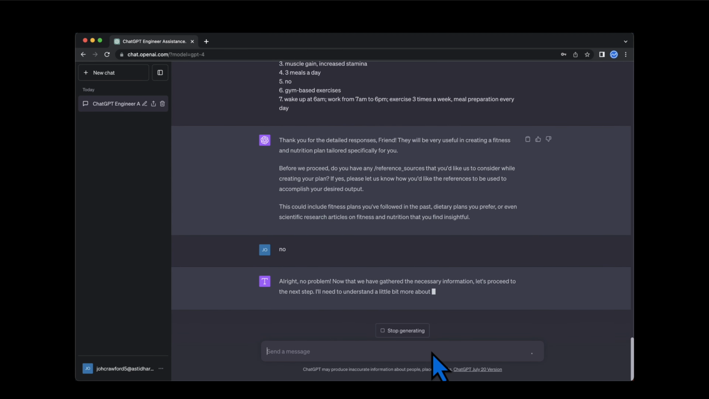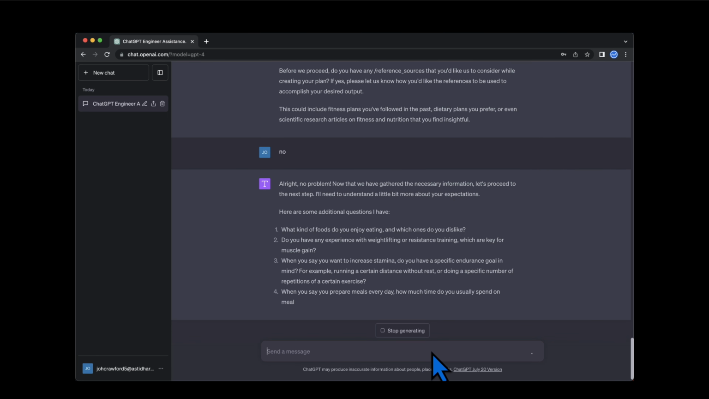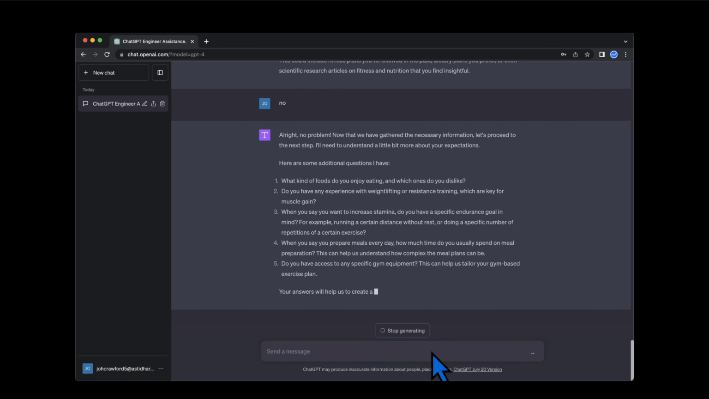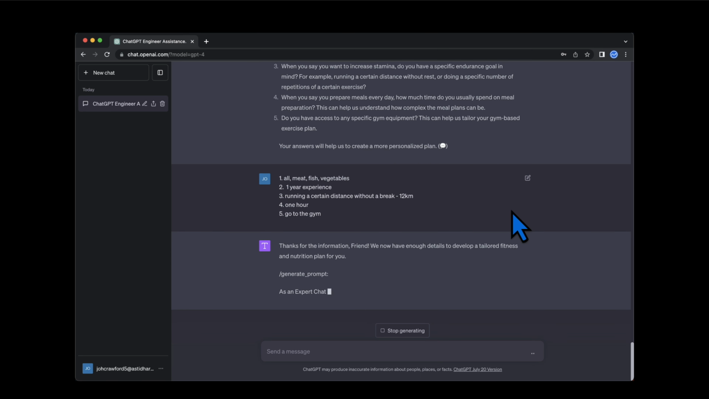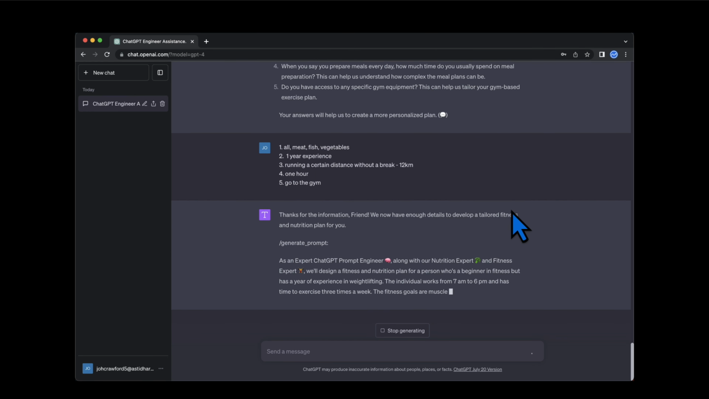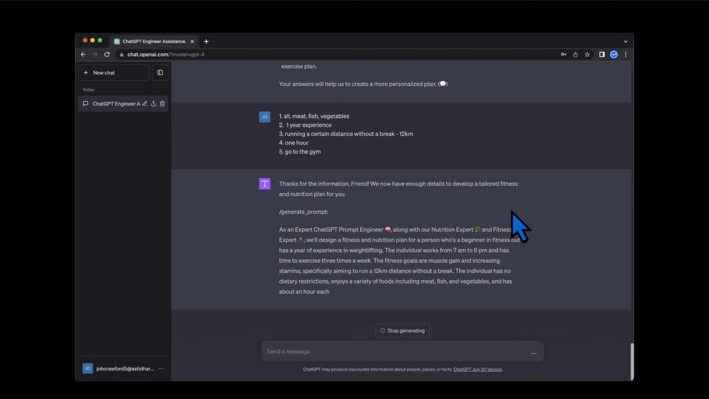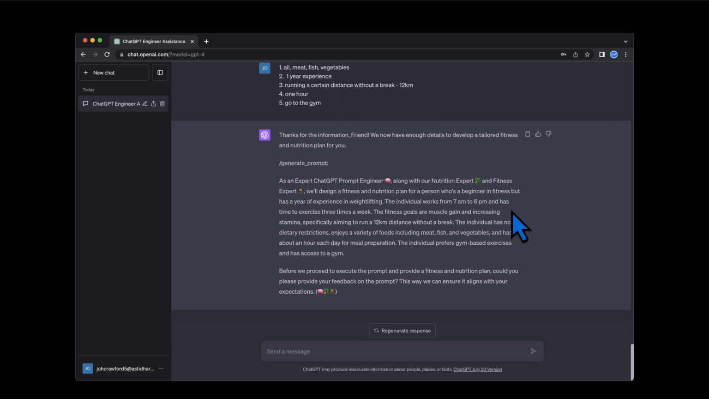The assistant confirms and asks to better understand our expectations in the next step. We are once again prompted to answer some questions to further narrow down the potential solution. We respond to the questions and send them. The assistant promptly replies that there is now enough information available to create a tailored nutrition and fitness plan for us. We can see that the assistant is executing the command to generate a prompt.